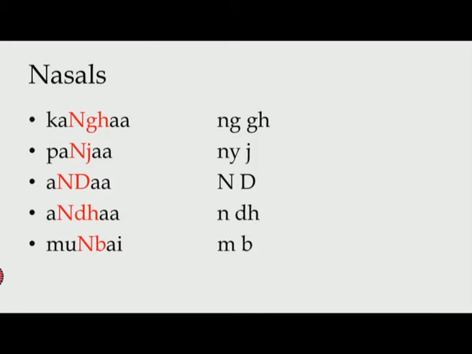So, in a word like Kangha, right? Kangha, do you hear a nasal sound? Where do you hear this nasal sound? Right before Gha, right? Now, what if we need to talk about it, which type of nasal is this? Right?